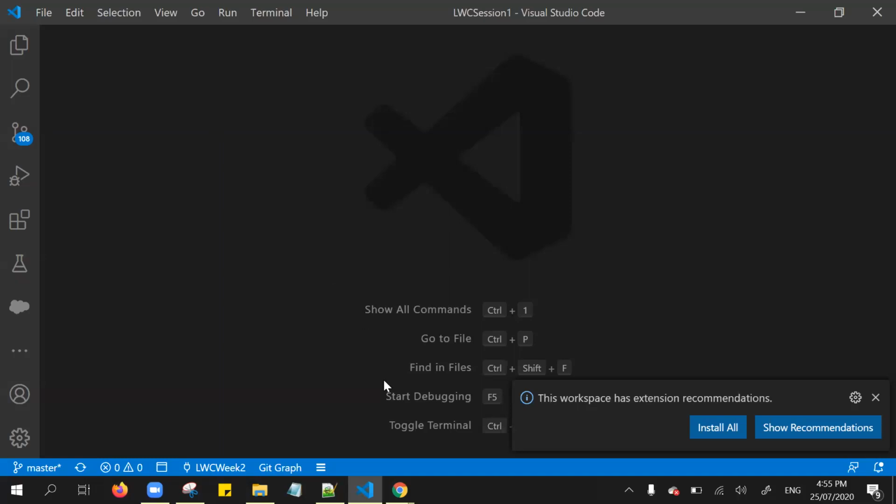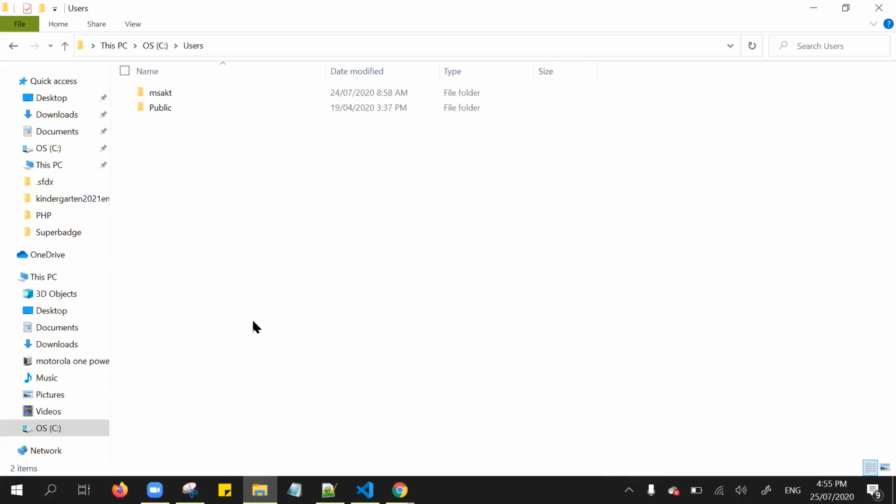Okay. So one more thing: whenever we are creating multiple projects from Visual Studio Code, they keep on adding in the cache, right? So sometimes we need to clear the cache folders, the folders holding the project-related files or extensions, right?